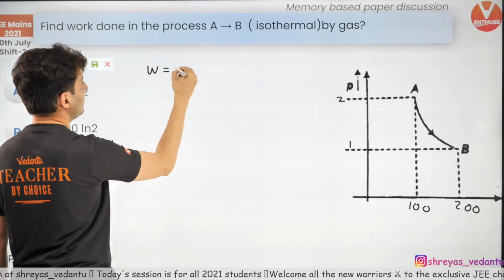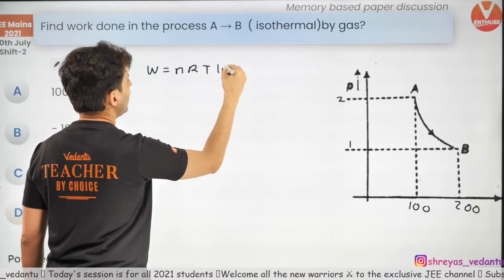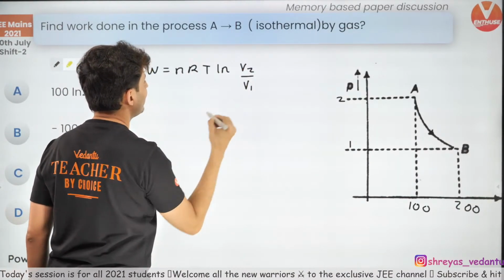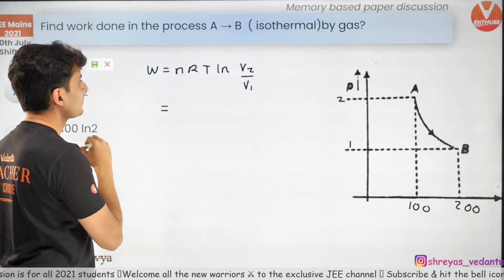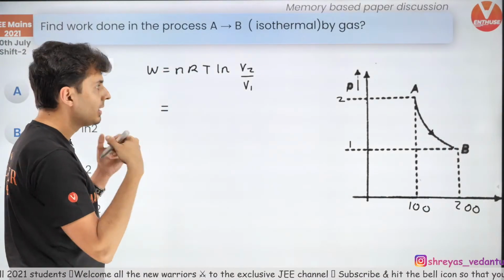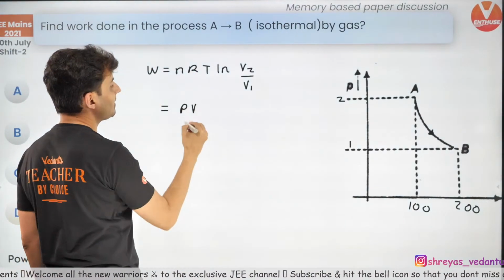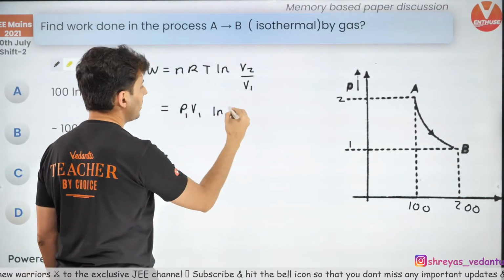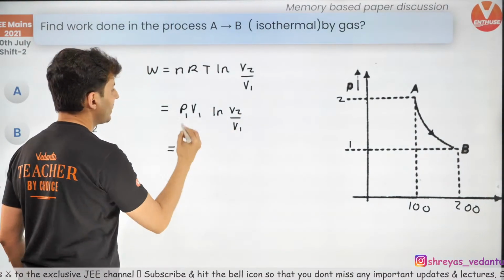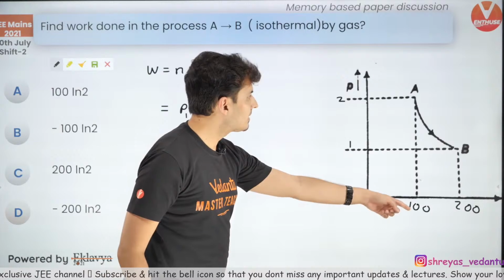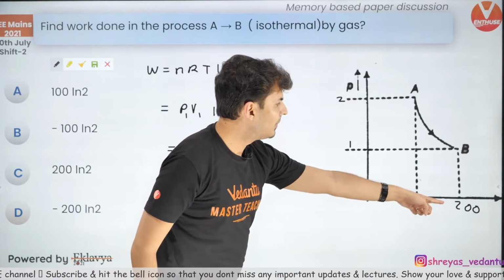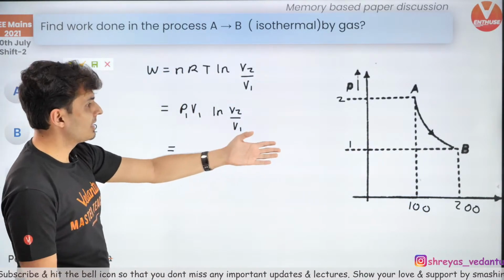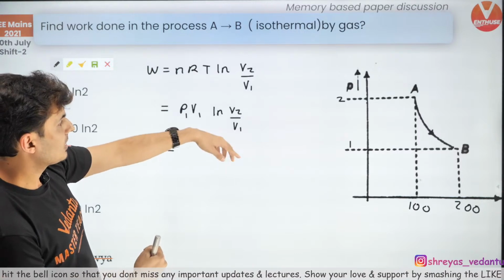The work done will be nRT ln V2 by V1. That's the formula that you need to use. Now, I don't know the value of nRT, but nRT is nothing but PV. So you can use P1 V1 or P2 V2, it doesn't matter. Log V2 by V1. Now what is P1, what is V1?